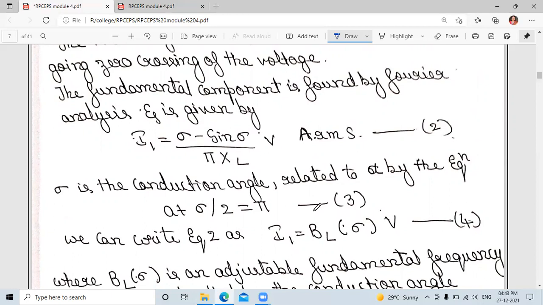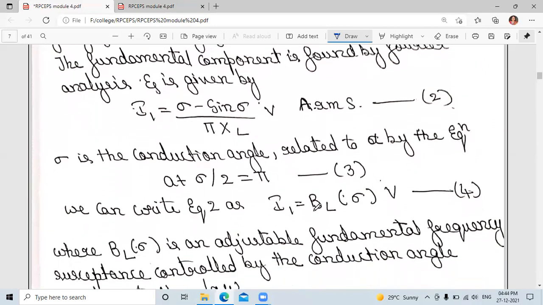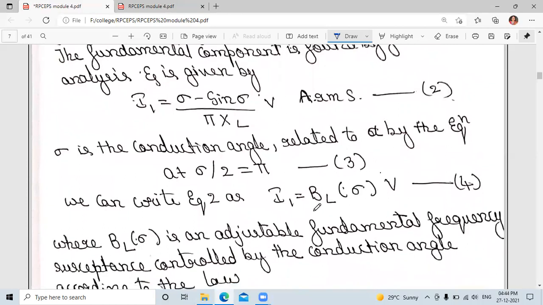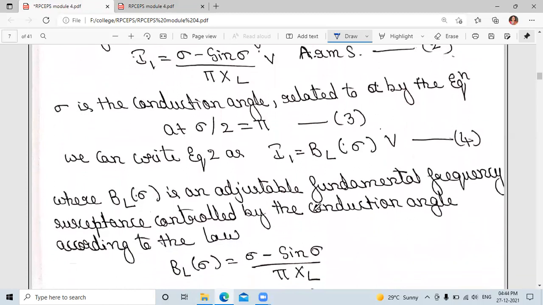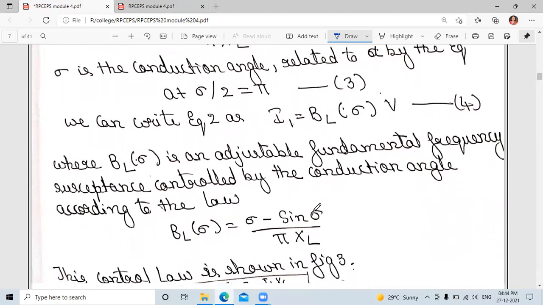We can write equation 2 as I1 is equal to BL of sigma into V. Here BL of sigma is an adjustable fundamental frequency susceptance controlled by the conduction angle according to the control law BL of sigma is equal to (sigma minus sine sigma) divided by pi into XL.